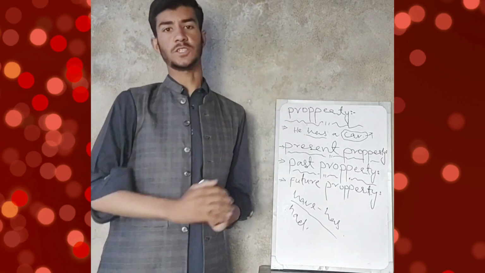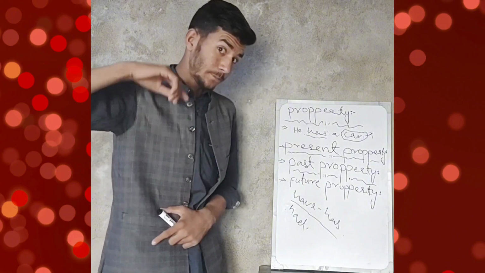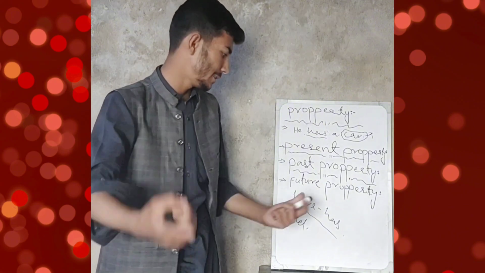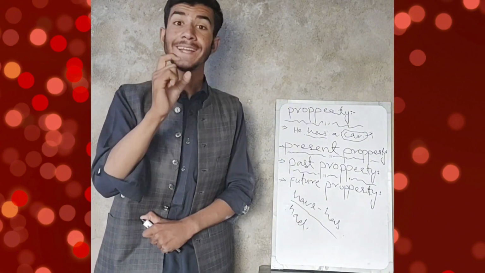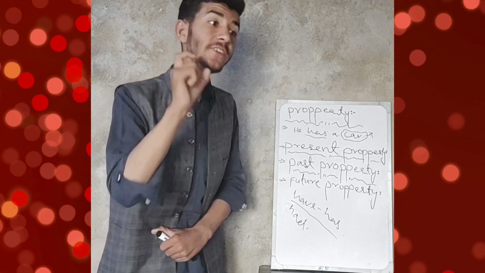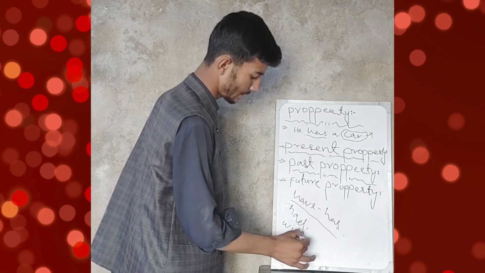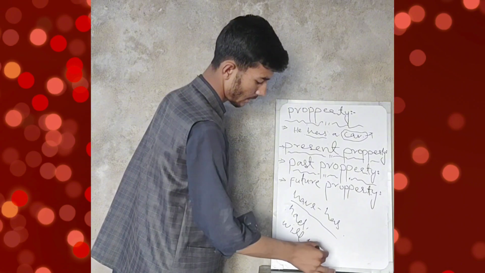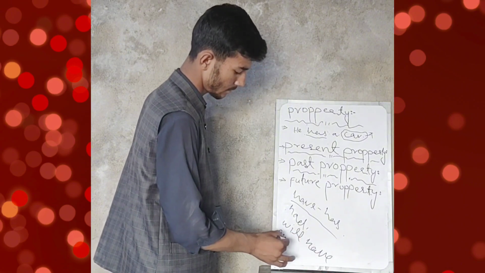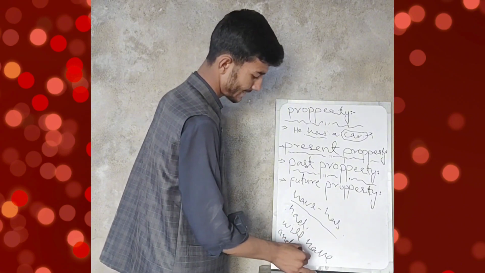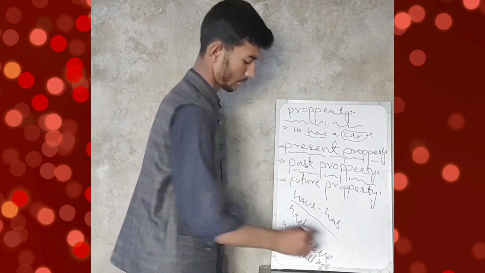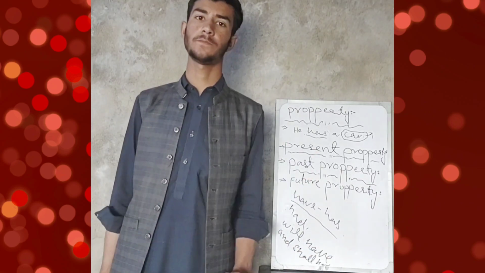That will be in future time. So the future property is this. That is found by will have and shall have.